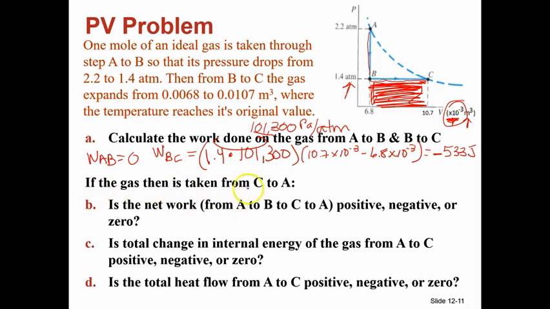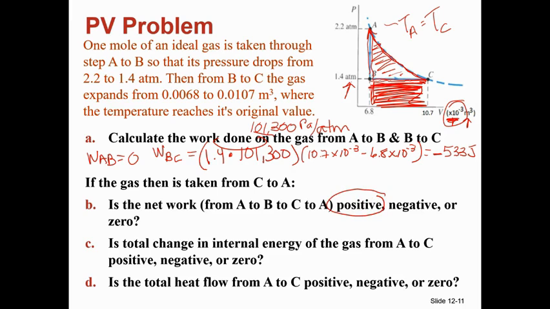All right, now the gas is then taken from C to A. So we're going to go from A to B to C to A. Notice that this is an isotherm. How do you know it's an isotherm? It's an isotherm because the ratio of 2.2 to 6.8 is the same as 1.4 to 10.7. So that means that TA must equal TC by the ideal gas law. Now, the net work, remember I said in the last problem we did, is this area that's enclosed. And since this is a compression where we're physically squeezing the gas, that means that the net work is positive.